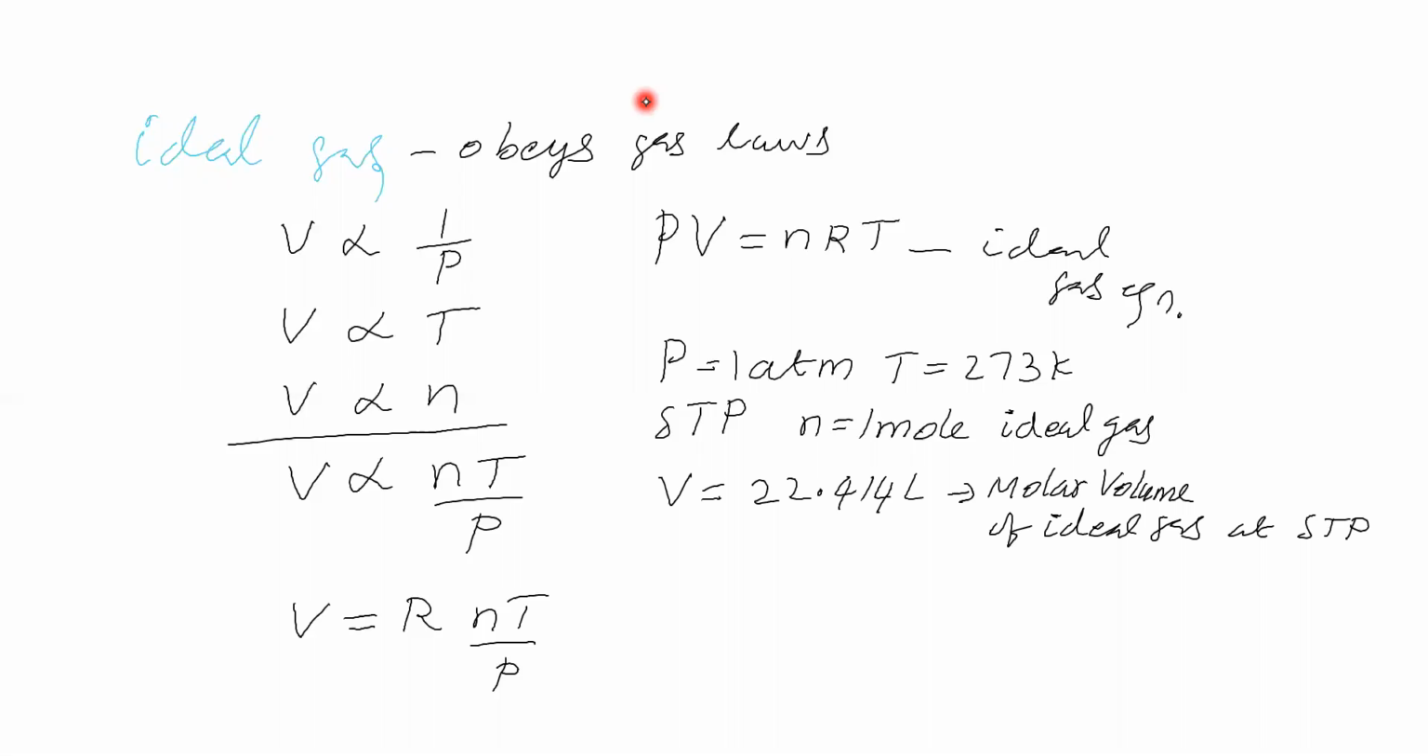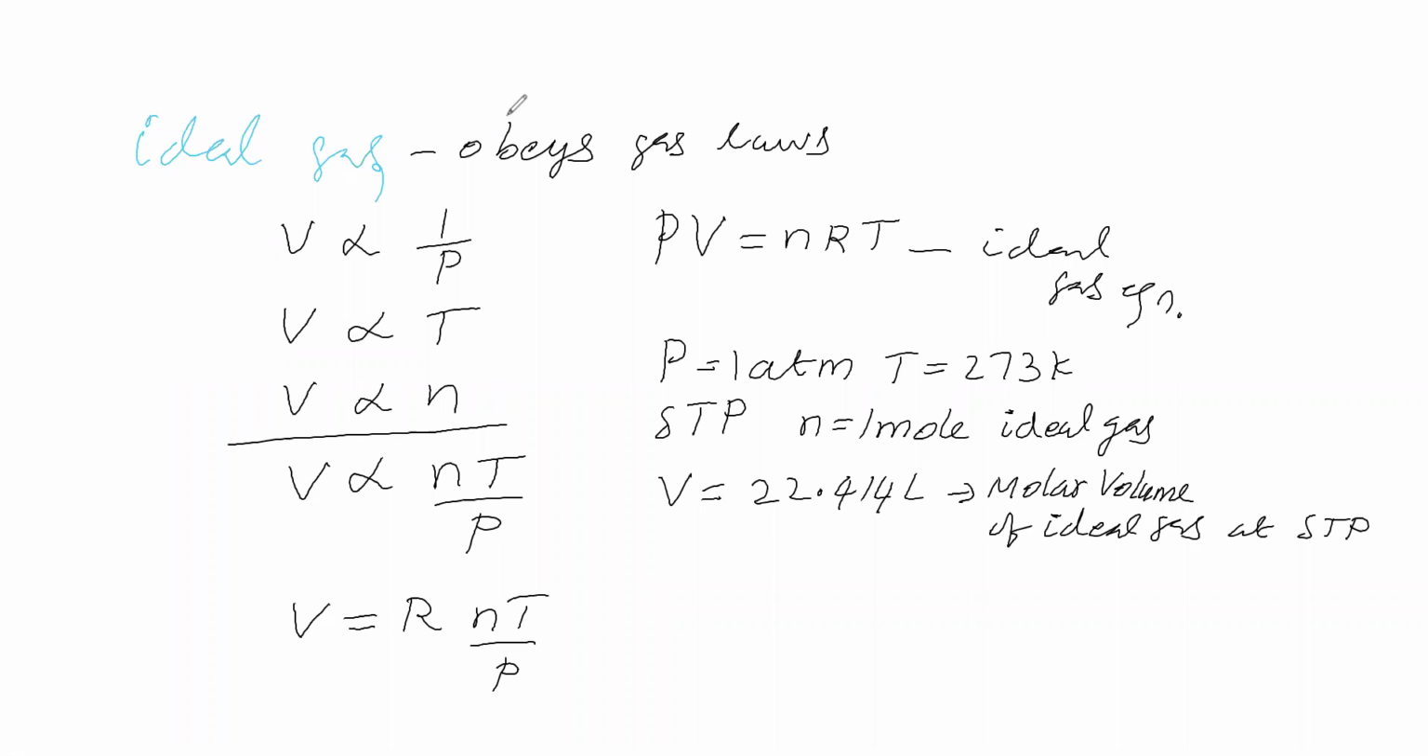Practically an ideal gas is not possible, but theoretically it is. For the ideal gas, pressure is 1 atmosphere, temperature is 273 Kelvin, and number of moles is 1 mole. Under this condition, the volume is 22.414 liters. This is called the molar volume because it is the volume of 1 mole of gas at STP, standard temperature and pressure.